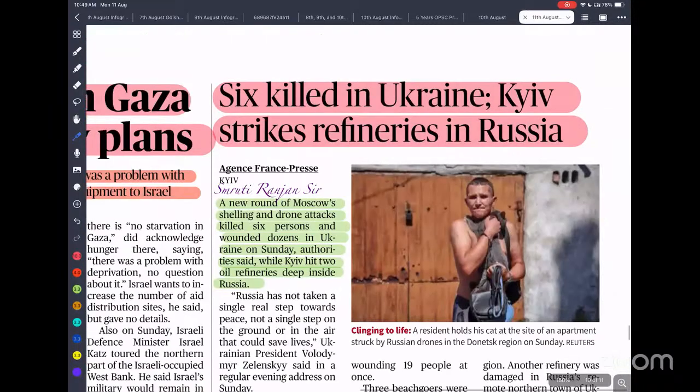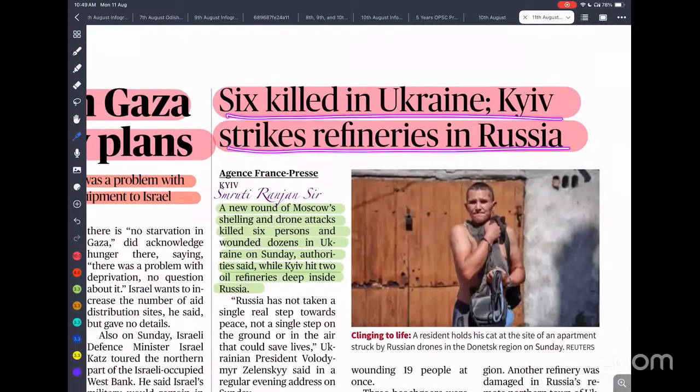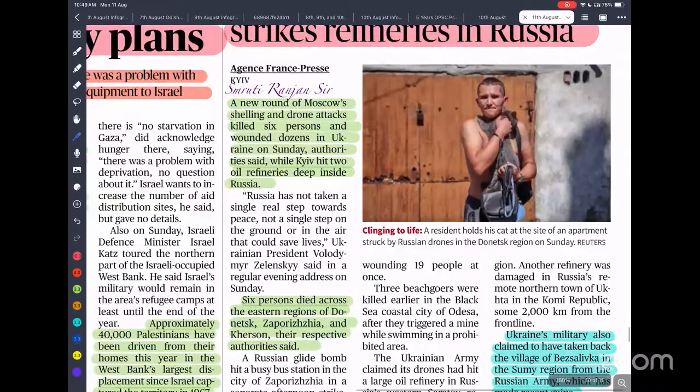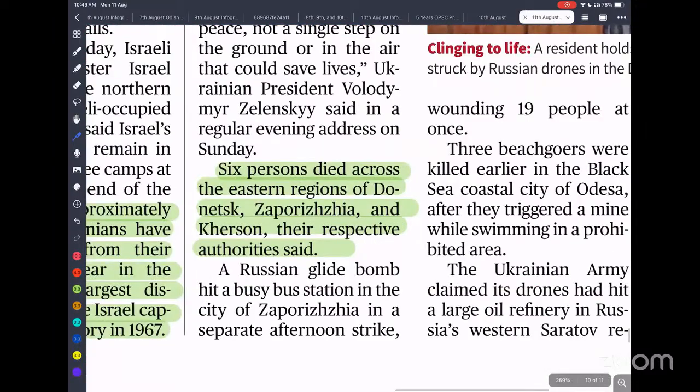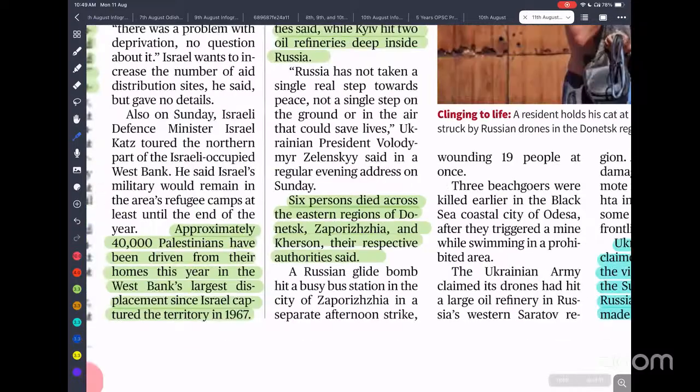So 6 killed in a Ukraine strike on a refinery in Russia. Recently Russia struck Ukraine. You can see the region where people died. These regions are very important: Donetsk, Zaporizhia, Kherson. In the past, UPSC has given locations like Donetsk, Zaporizhia, Kherson and asked in which region these are located: American, Asian, Eurasian, or African region. You have to match that correctly. This kind of question they have asked in the past.